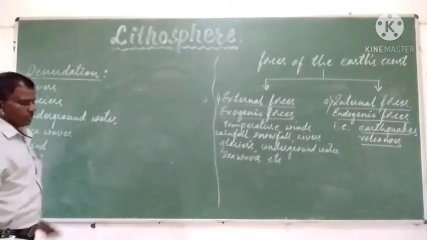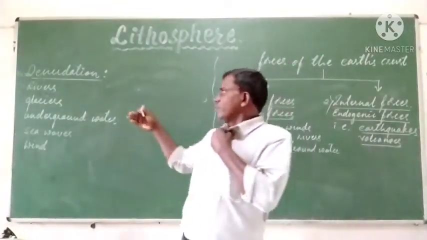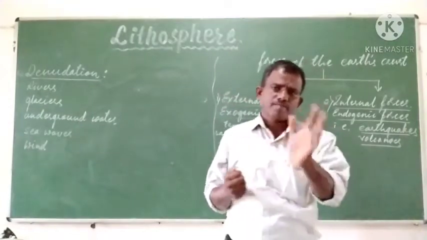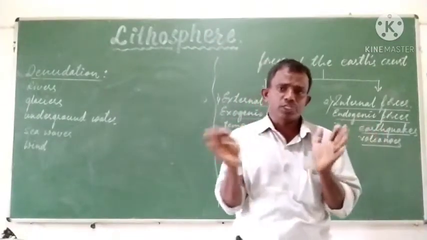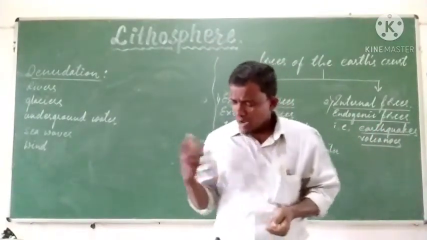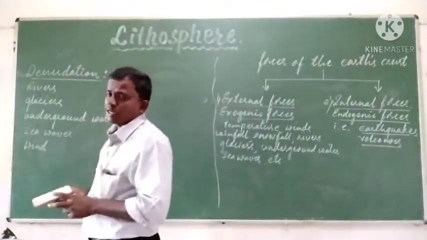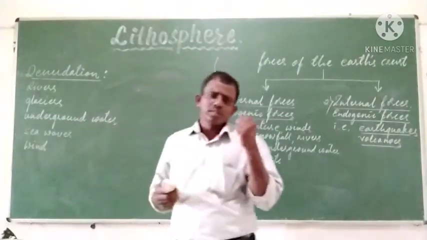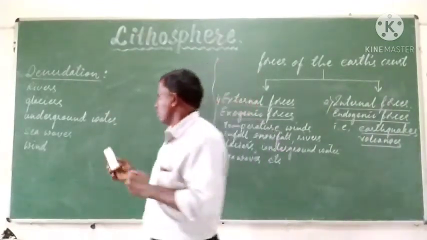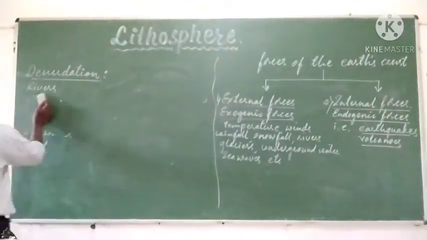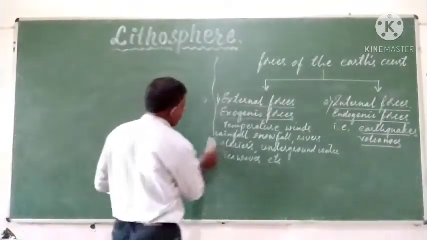These are the different agents or forces which result in the process of changing the landscape, which is called denudation. Let us see how the rivers and other agents like glaciers, underground water, sea waves, winds cause the changing of the landscape. Let us discuss the rivers first.